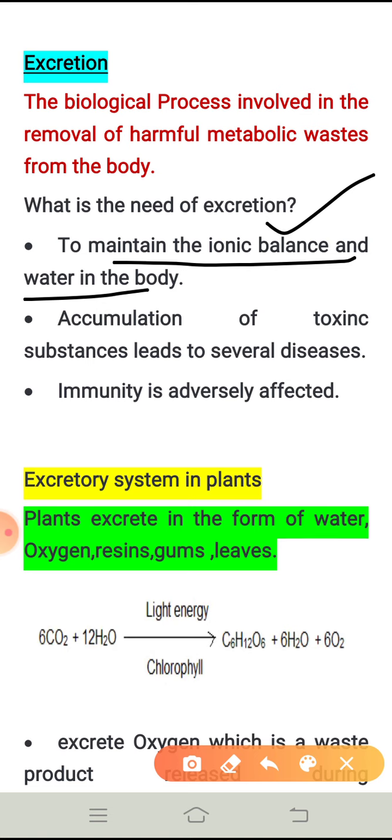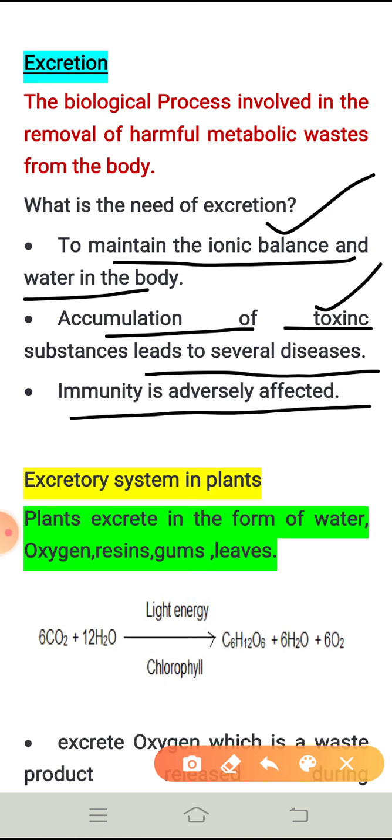Then, accumulation of toxic substances also leads to several diseases. What is meant by accumulation? Storage, right? Storing more harmful, toxic substances leads us to receive more diseases. I mean, we get several types of diseases. As a result, our immune system is also affected. What is the immune system?